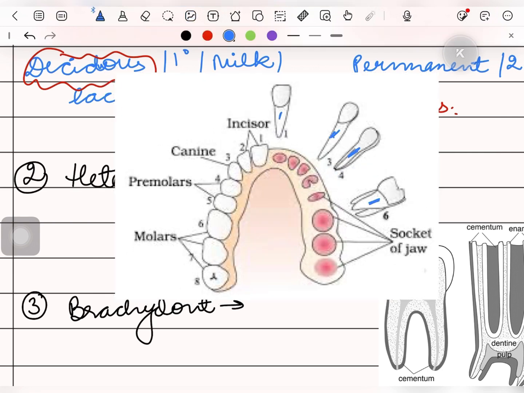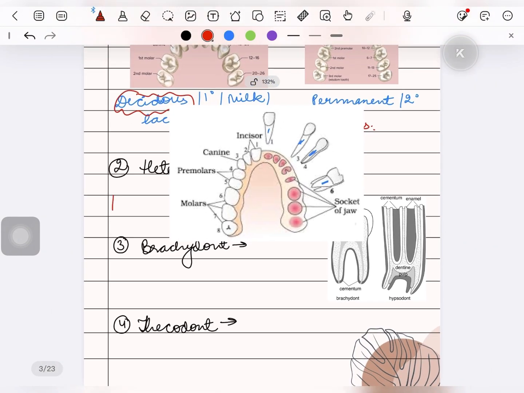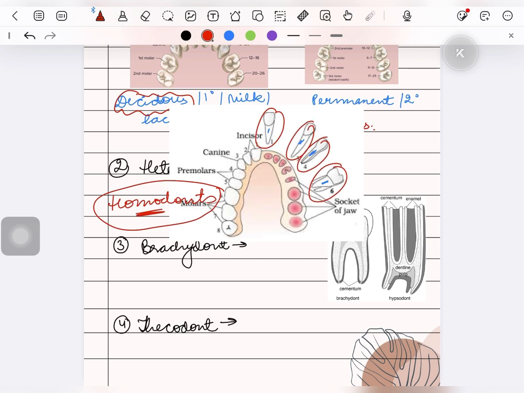But there is another term known as homodonts. It means the organisms will have teeth that are similar in shape. They may vary in size, but the overall shape will be very much similar. But in the case of heterodonts, that is humans, all of our teeth are not of the same size and also not of the same shape. But in the case of homodonts, they do not differ in their shapes. Examples of homodonts are some fishes and amphibians.